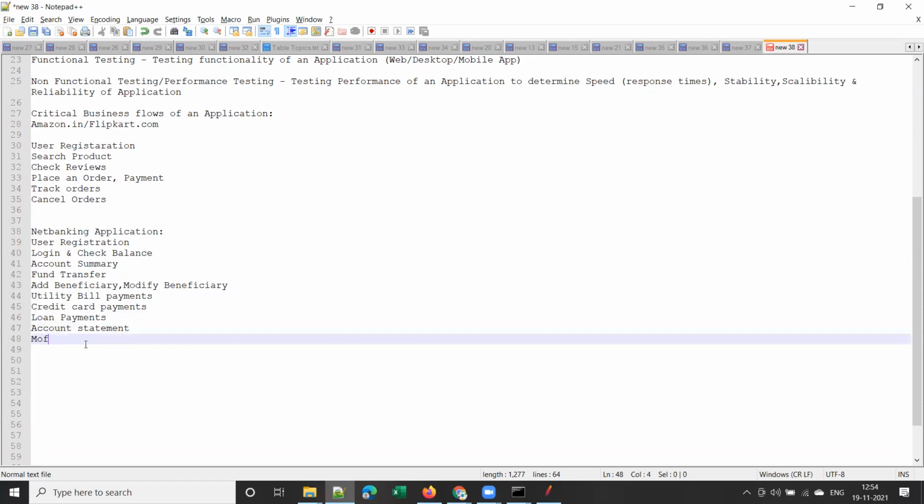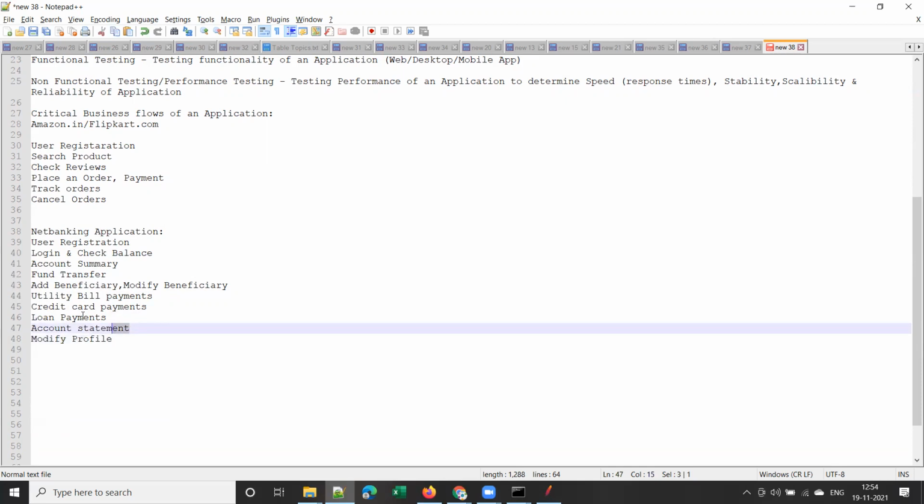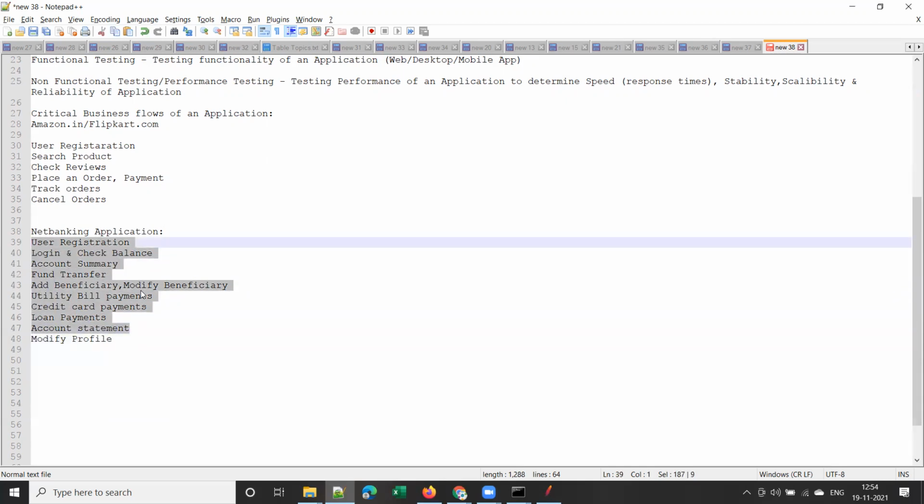Apart from this, you may modify your profile, that is your Aadhaar card, your UID, or your address and your email ID, isn't it? So you may modify your profile, but this is used less frequently, yes or no? But these are the critical business flows of the application. These are the important business flows of the application.